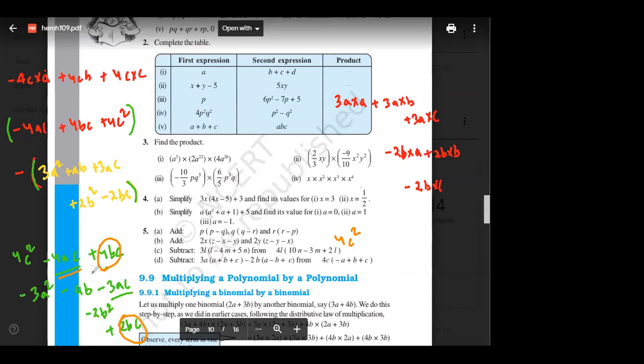minus 4ac minus 3ac will give me minus 7ac. Very good. 4bc plus 2bc will give me plus 6bc. The rest of the terms we can write as they are: minus 3a square minus ab minus 2b square. So this is the answer. Everyone, please check your answer.